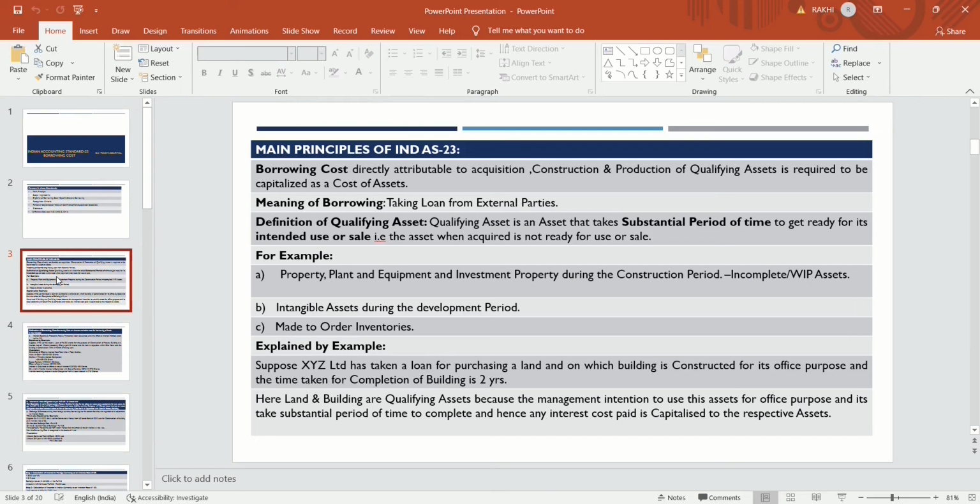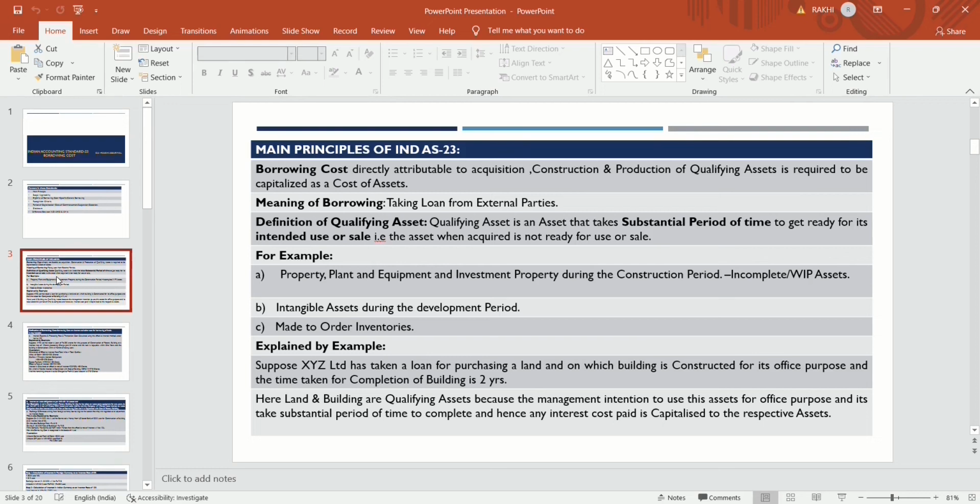But in general they will assume that the substantial period of time will be 12 months or more. So this is the definition of qualifying asset, and the example will be any property, plant, equipment, investment property during the process of construction, means they are incomplete asset. They are WIP asset, not ready for use.